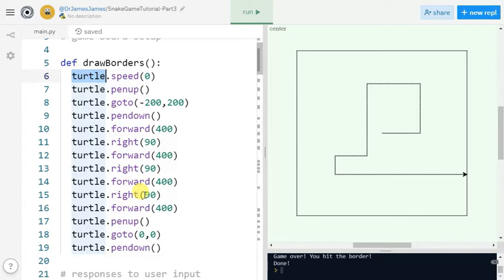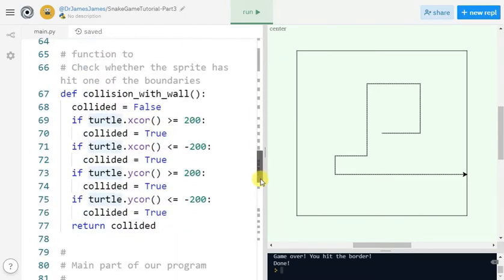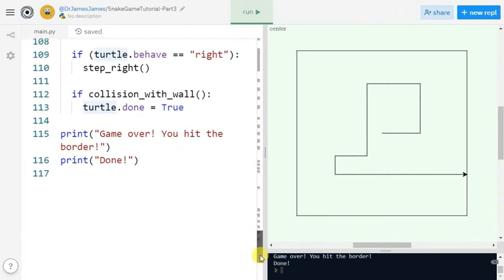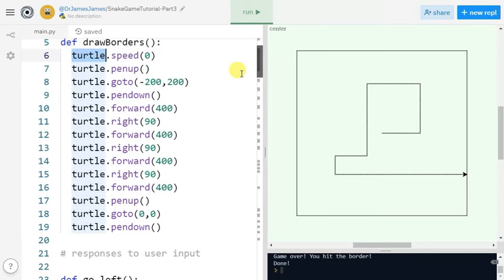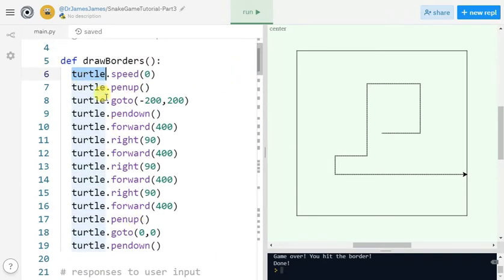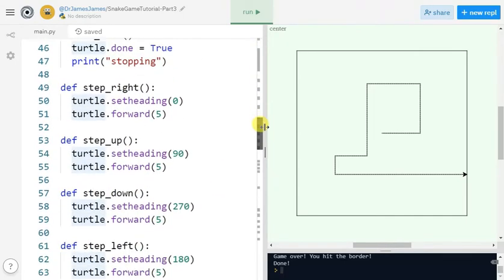Wouldn't it be nice if we had a turtle that was dedicated to just moving the head of the snake around? Why would that be nice? Well, when you look around this program, the word turtle appears in a lot of places. And right now, as I just told you, it's being used for two different things. This is just drawing the background, whereas here we're using it to actually animate the head of the snake.